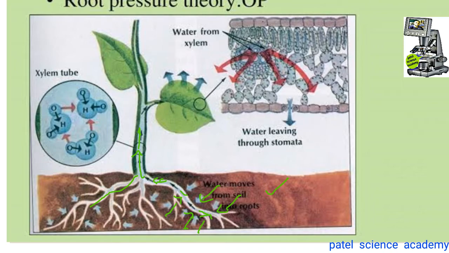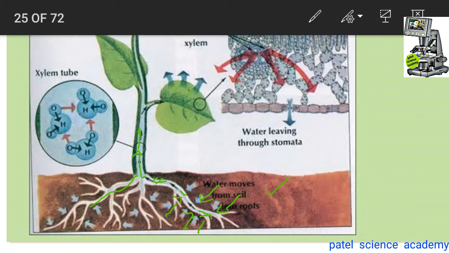Thereafter, in this xylem tube, you can see here, the force between these water molecules is there, and this water leaves through the stomata, that we'll see in the transpiration process in detail.